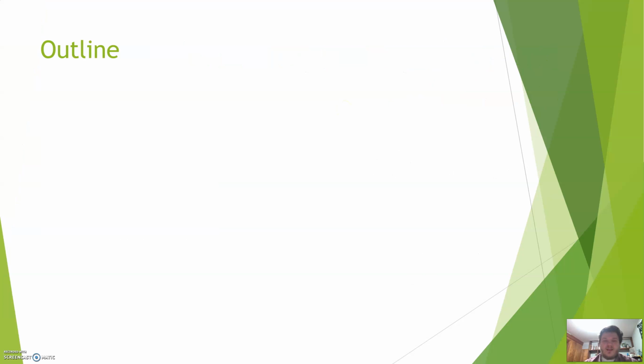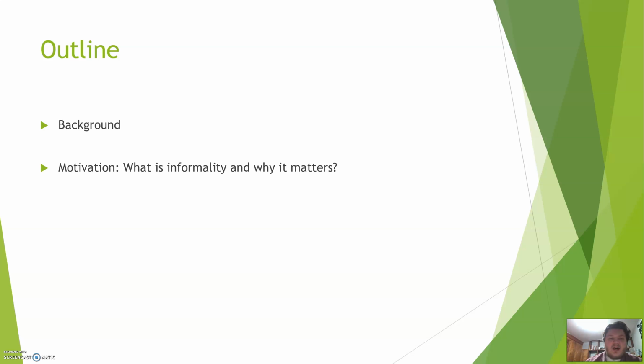Just to go through the layout of this presentation, first we're going to talk about the background of the paper, the motivation for the paper, what is informality and why does it matter, the data and methods that we used to reach our conclusion for the paper, the results that we obtained, and the discussion about the results and what they mean and how it pertains to the paper, and then the conclusion on what we came up with.